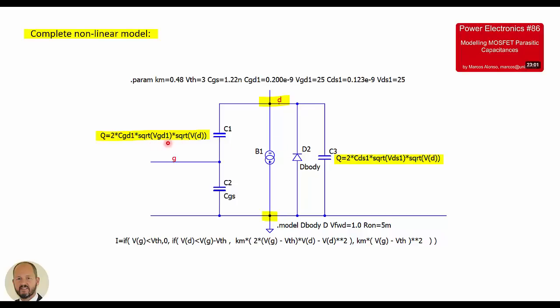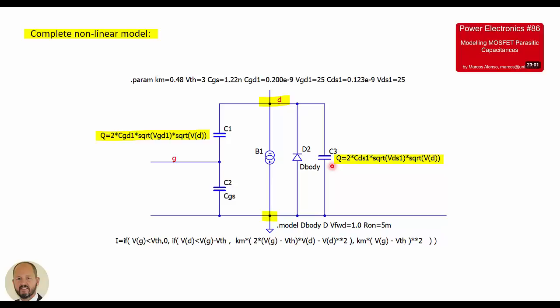And note that these capacitances, especially CGD between gate and drain, depend on the voltage between the drain and the source, because we have modeled it in this way. So this is not a function of the gate to drain voltage. We have developed our model of these capacitances using the voltage between the drain and the source. And also for CDS, of course, it is the voltage between the drain and the source, which is the same voltage that we have across the capacitor.